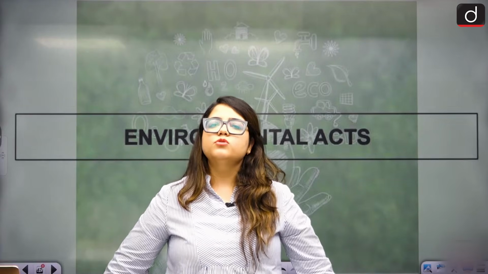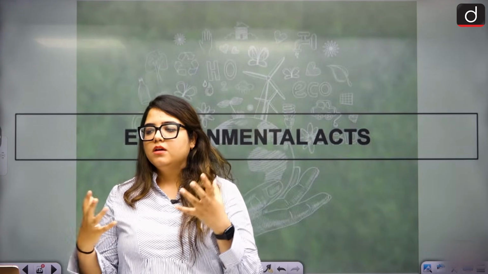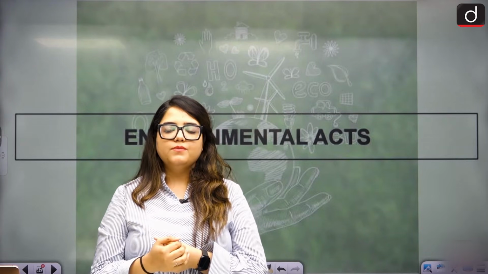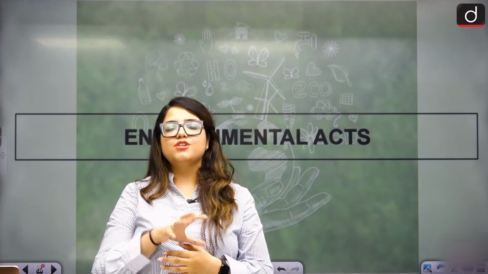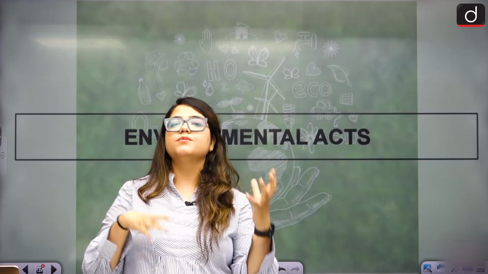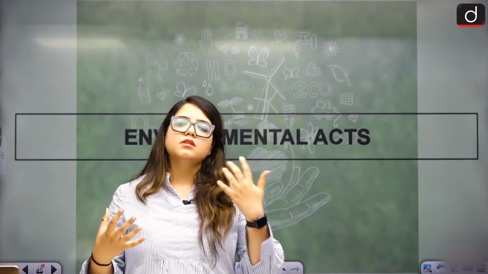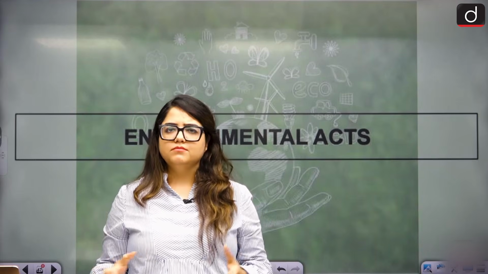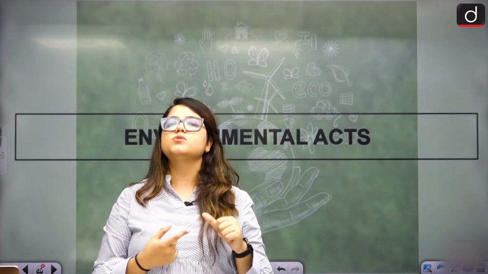Next thing that we are going to talk about is the environmental acts. We'll start with environmental acts to understand what kind of acts there are in India to actually preserve the environment. What are we doing to preserve the environment, animals, habitat, protected areas, everything? Like we just discussed the Wildlife Protection Act 1972. That is one of them.